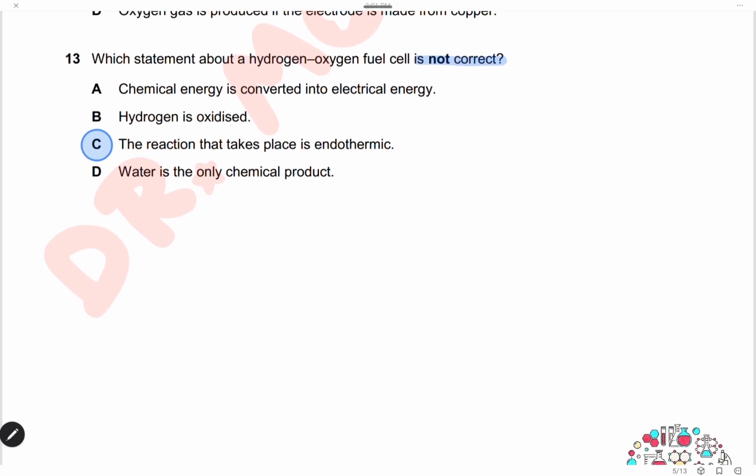Question 13. Which statement about the hydrogen-oxygen fuel cell is not correct? In the hydrogen-oxygen fuel cell, the reaction is exothermic. So statement C is not correct. So the answer is C. Chemical energy is converted to electrical energy. This is correct. The hydrogen fuel cell produces energy, and hydrogen is oxidized because hydrogen gas loses electrons to produce protons. So this is oxidation. This is correct. Water is the only chemical product formed, and this is also correct. So the only incorrect statement is C.